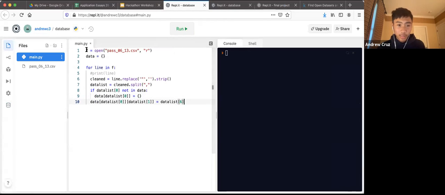So right now we have this huge block of code. It might not make any sense. It probably doesn't make any sense at all. Yeah, it's doing some stuff, but we don't really know what it's doing either.